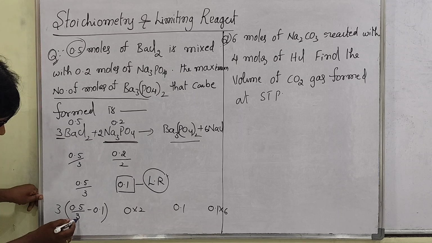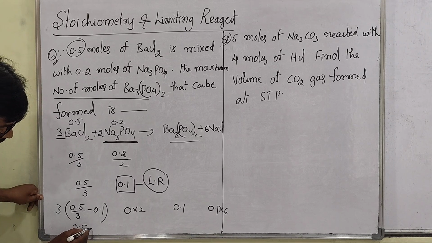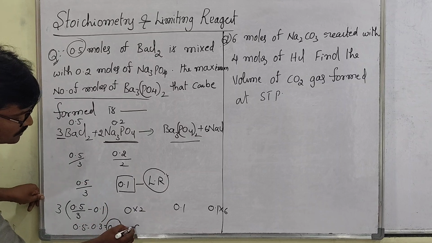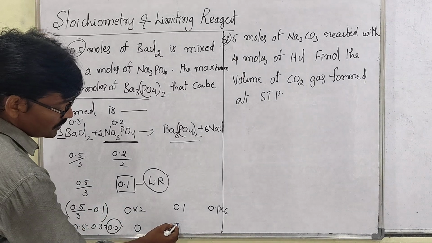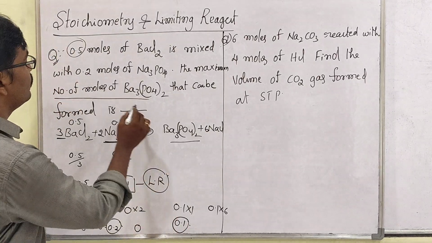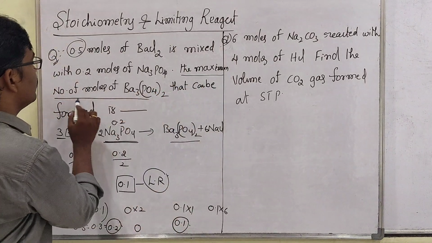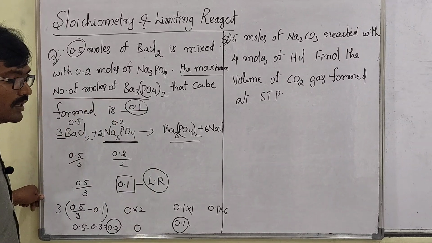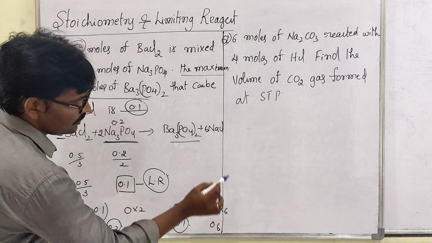So 3 will go: 0.5 minus 0.3, then you can get 0.2. This is 0.2, then this is 0. This is 0.1 only. You have to multiply with 1, so 0.1. So how many moles maximum? The maximum number of moles of BaCl is 0.1 moles. That's it. Clear, my dear students? This is 0.6 that will be formed.